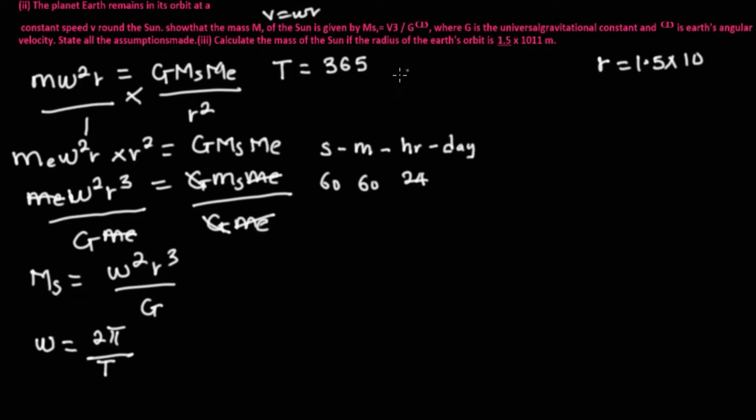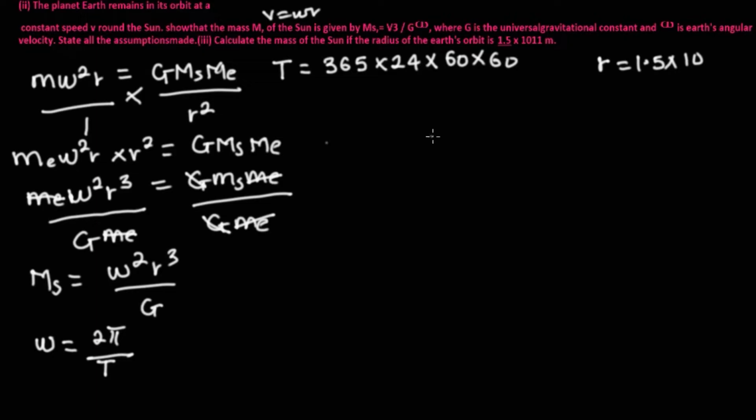Since we already have the day there, from days we move to hours, and it was 24 hours that make a day, multiplied by 60 minutes that make an hour, multiplied by 60 seconds that make a minute. On getting this, if we press this in a calculator, we're going to have that t is equal to